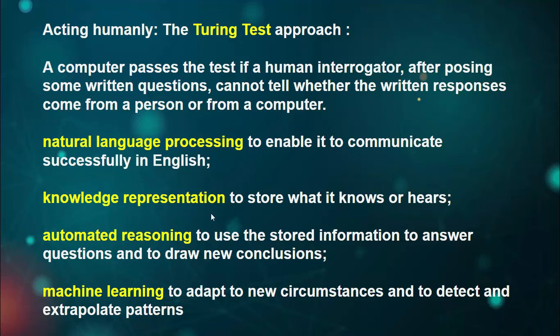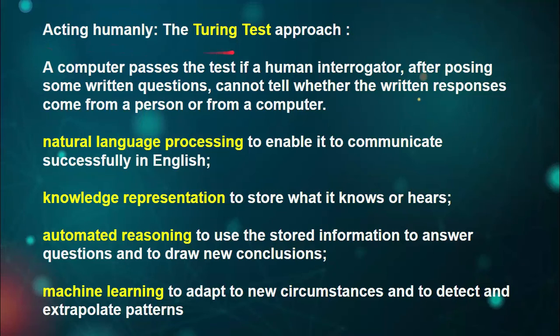Acting humanly, I will highlight this point. Acting humanly, the Turing test approach, which means that here we will use the Turing test approach to understand what will happen by using acting humanly. Here in this presentation I have made this Turing test and highlighted some important points.